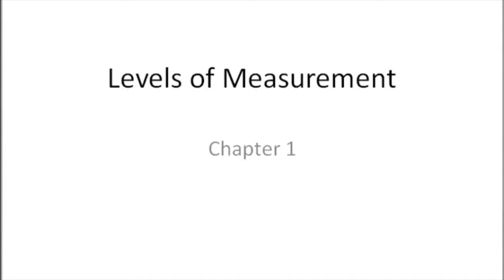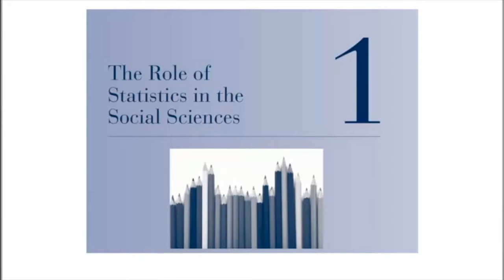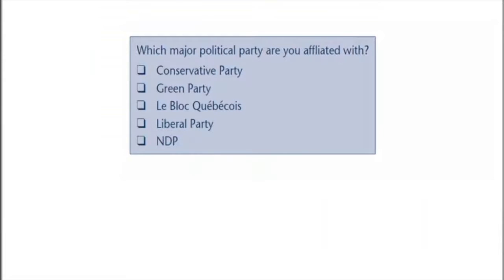This video discusses levels of measurement covered in Chapter 1. We cover 4 types of measures. The first is called a nominal level of measurement.